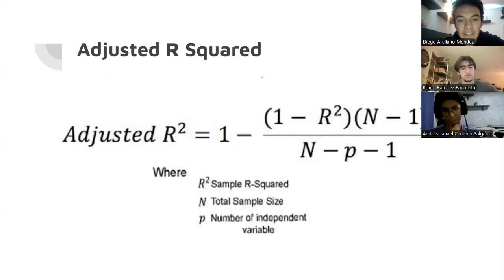Okay, for our model, we prefer the adjusted R squared because it adjusts for the number of variables in a regression model relative to the size of the sample. This is the formula, and these are the variables we chose in the formula. The adjusted R squared can increase, decrease, or stay the same depending on whether new predictors improve the model sufficiently, adjusting to the number of predictors relative to the sample size, providing a fair assessment of model quality. So, as we have a multiple regression model and there are variables that don't make a difference in the prediction, it is recommended to use the adjusted R squared to obtain the percentage of accuracy of the model.